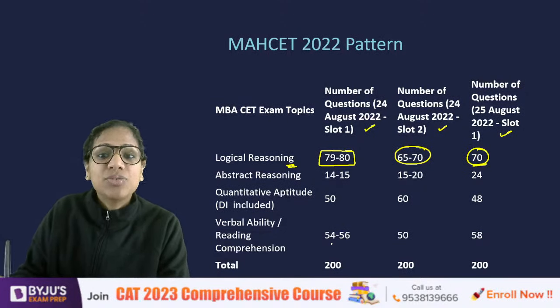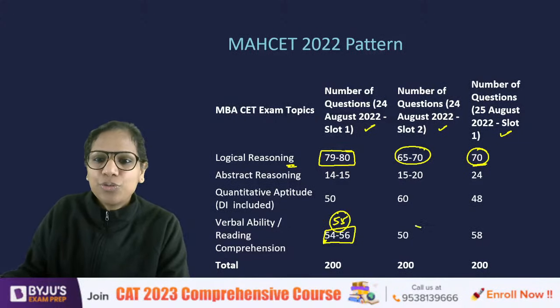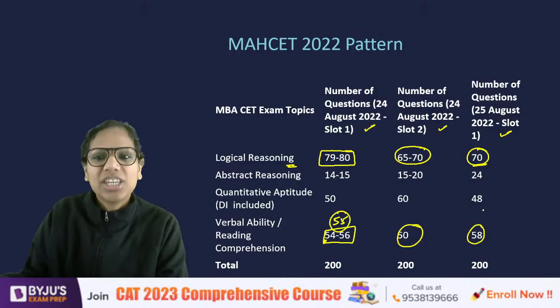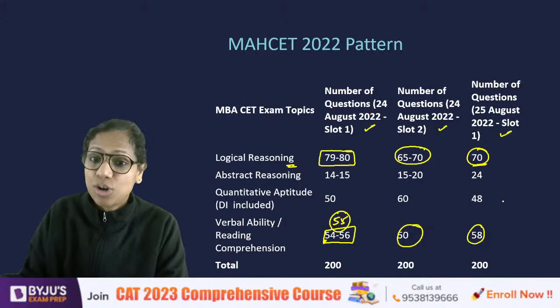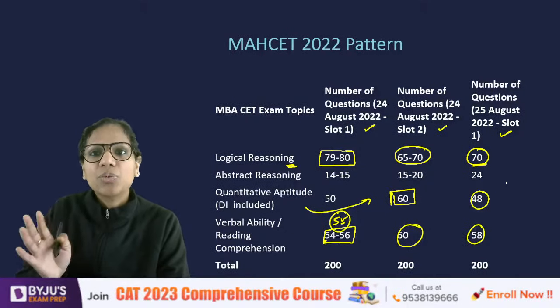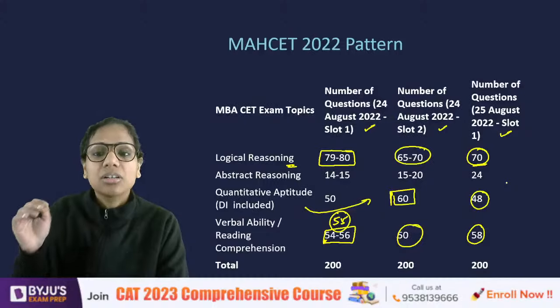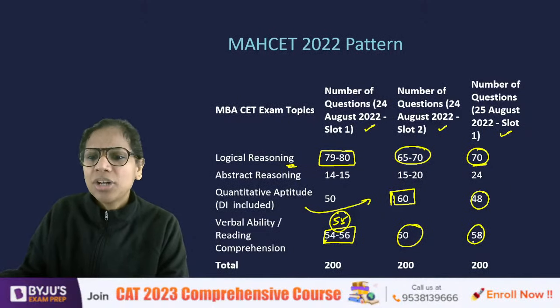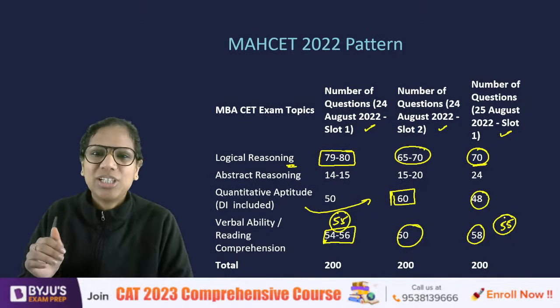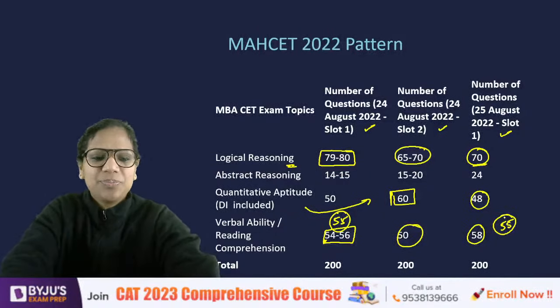Look at the variation in VARC, 54 to 56. So let's call it 55 here, 50 here, and approximately 60 here. So that sort of variation you can expect across slots. See here 60 questions on QADI, whereas here just 48 questions. So there were variations in the number of questions across slots. But on an average, I can say that expect approximately 50 to 55 questions in the verbal ability and reading comprehension section.